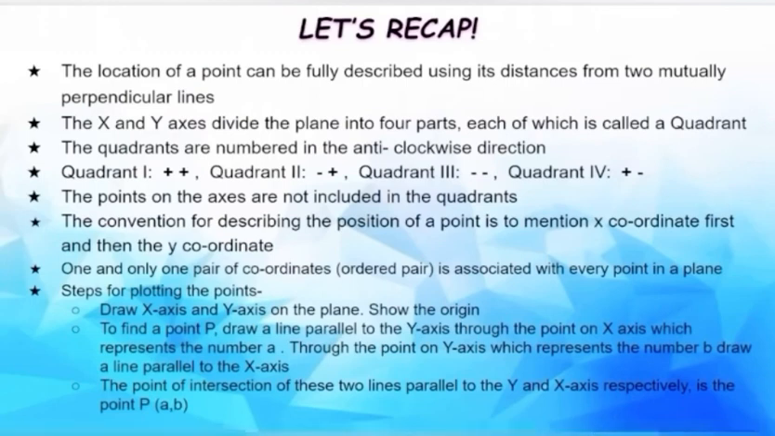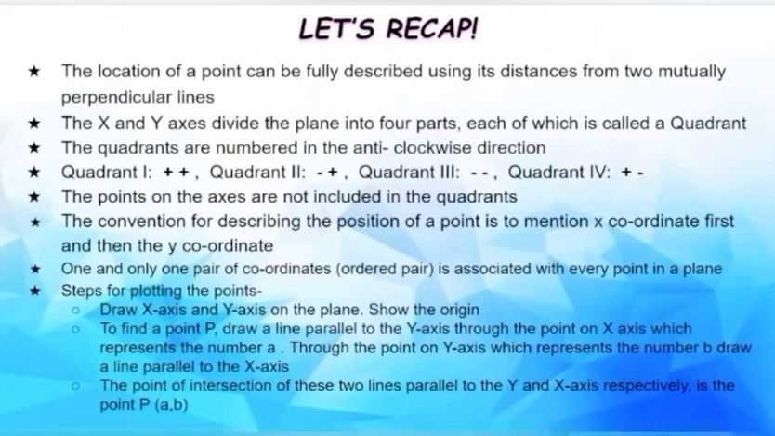In the third quadrant, both the coordinates will be negative, and in the fourth quadrant, the x coordinate will be positive and the y coordinate will be negative. The points on the axes are not included in the quadrants. The convention for describing the position of a point is to mention the x coordinate first and then the y coordinate, always. One and only one pair of coordinates, that is an ordered pair, is associated with every point in a plane.